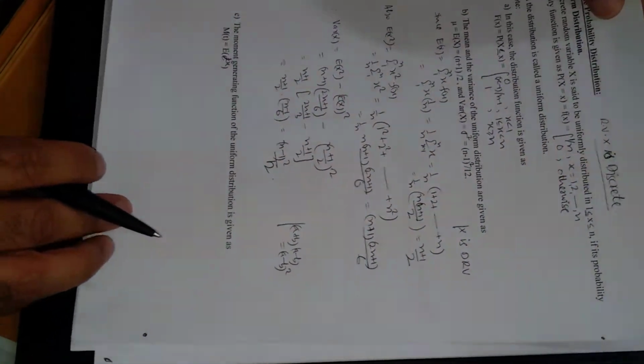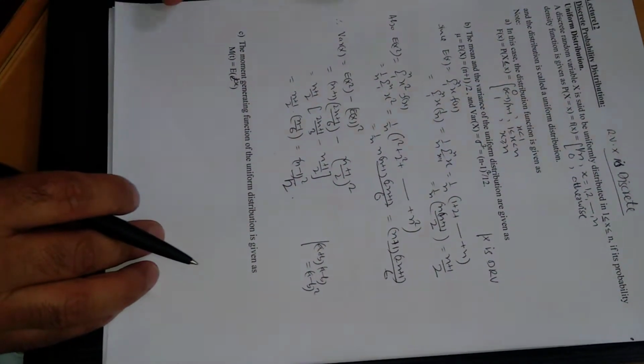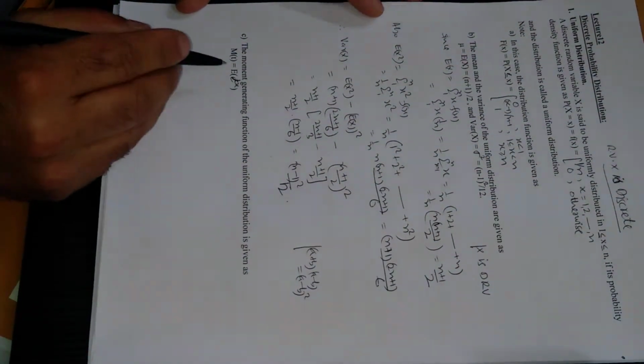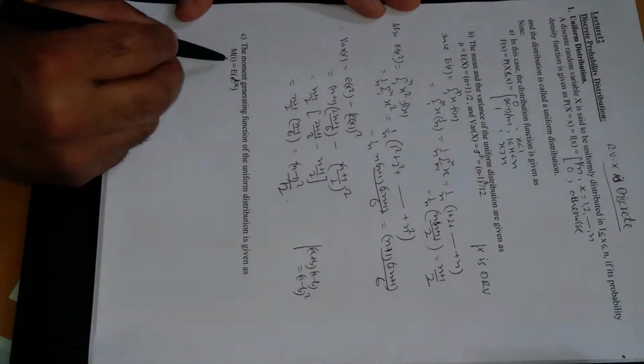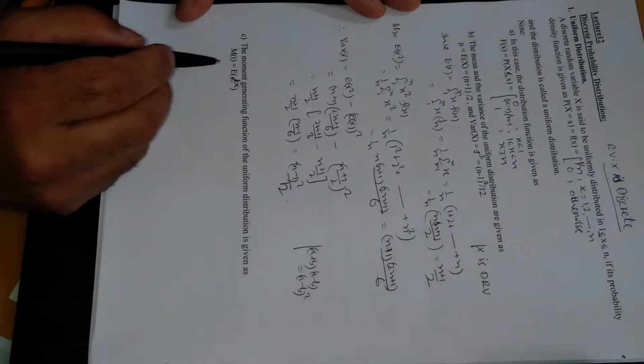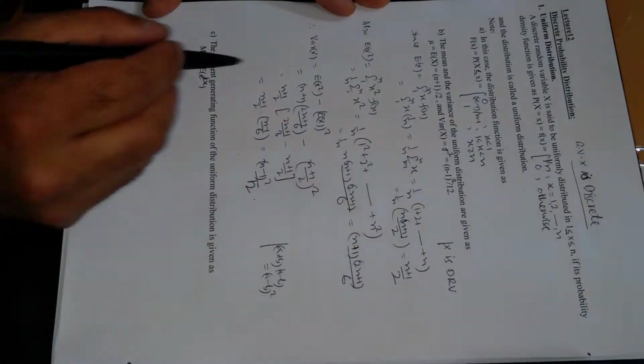Now moment generating function. The moment generating function of the uniform distribution is defined like this one, and denoted by M of t, and this is the expected value of e raised to power tx.